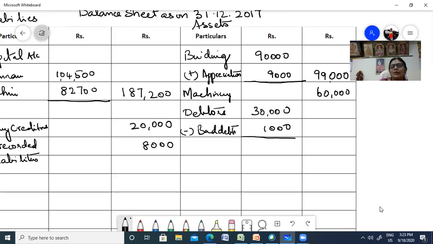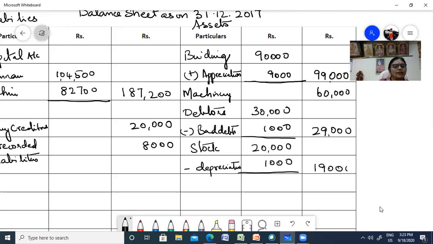So that comes to 29,000. Stock 20,000, less depreciation 1,000, 19,000. Fine. Next you have cash at bank.